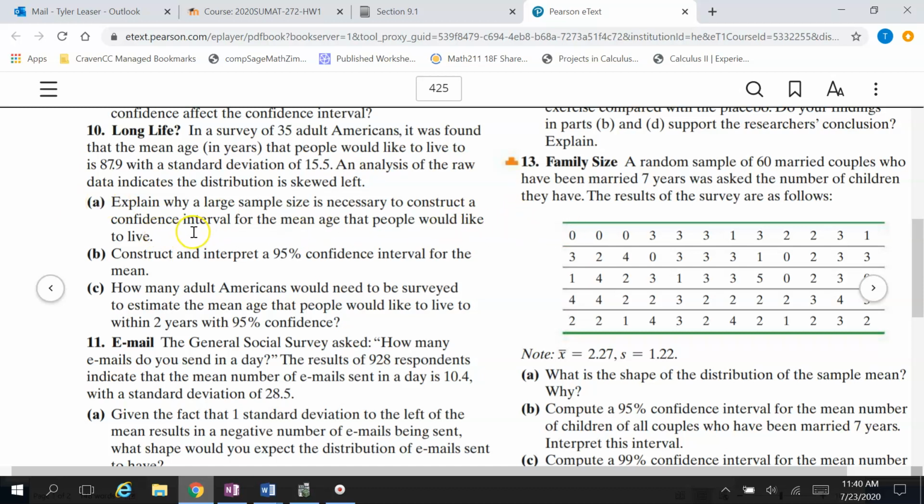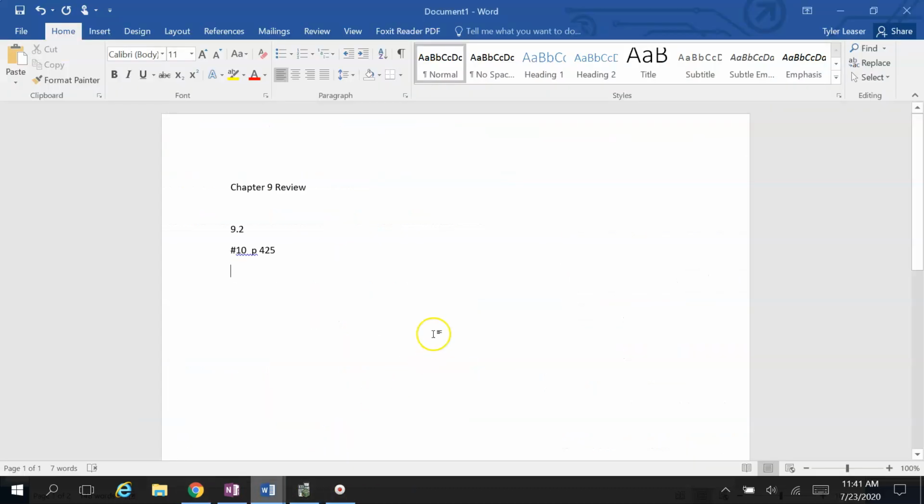All right, so starting with Part A, explain why a large sample size is necessary to construct a confidence interval for the mean age that people would like to live. Okay, so this goes back to Chapter 8 stuff when we're looking at those sampling distributions. It does not say anywhere in this question that the distribution of the age that people would like to live to is a normal distribution. What that means is that we don't know if the sampling distribution is going to be normal or not unless we have a sample size that is above 30. So that's what we need here.